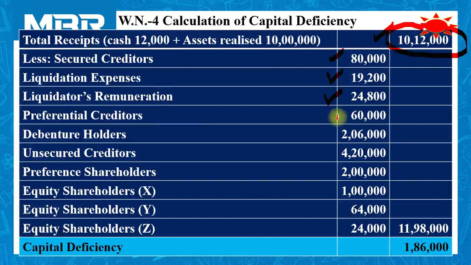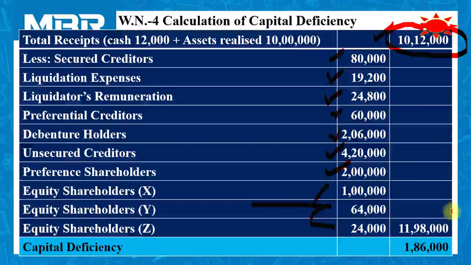We have paid 60,000 rupees to preferential creditors for provident fund, 2 lakhs 6,000 to debenture holders with their interest, 4 lakhs 20,000 rupees to unsecured creditors of the company, and preference shareholders rupees 2 lakhs. Still we have to pay amount to equity shareholders: X rupees 1 lakh, Y rupees 64,000 and Z rupees 24,000.